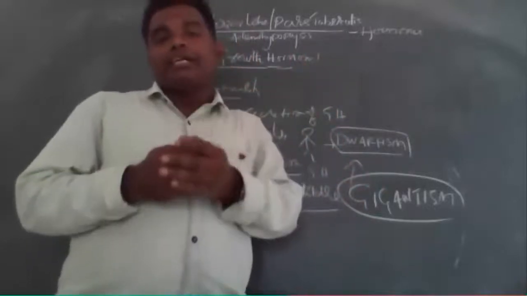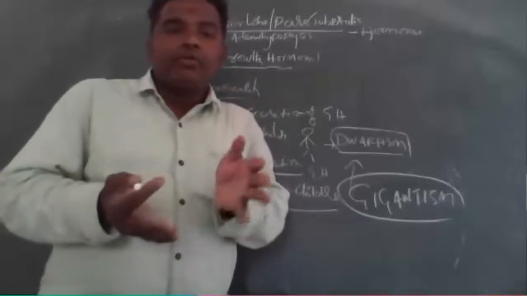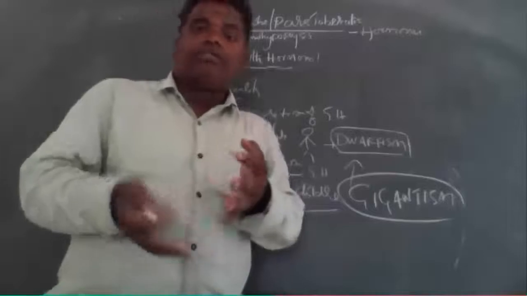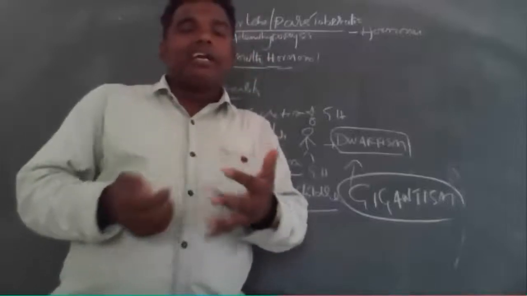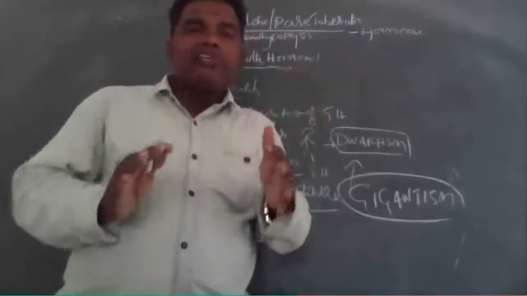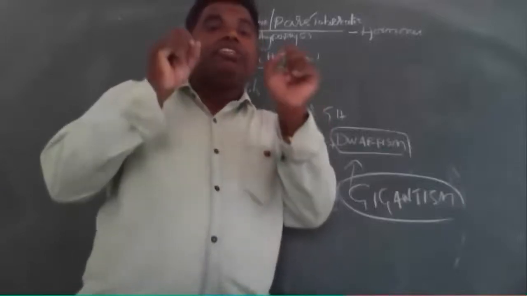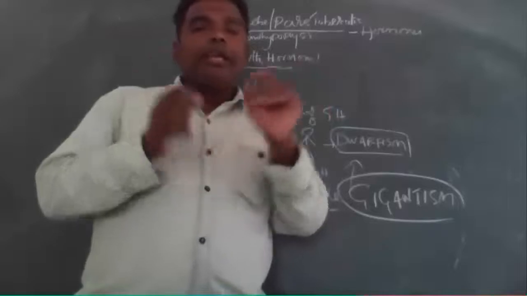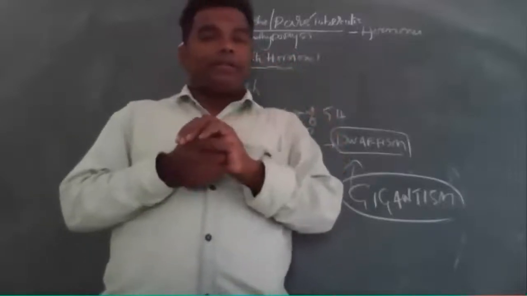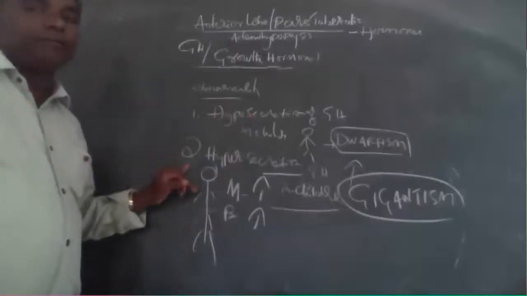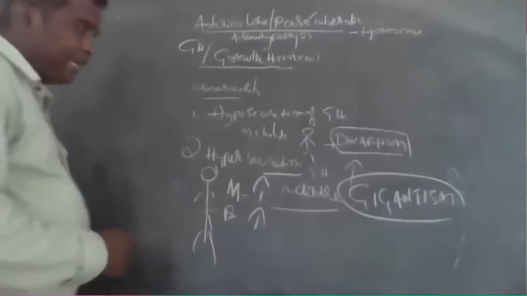In that condition, in children, bones are grown very tall and muscles are grown vigorously. That abnormality disease is called gigantism in children. Very important, right? So this is one of the abnormalities. Next, the third case.